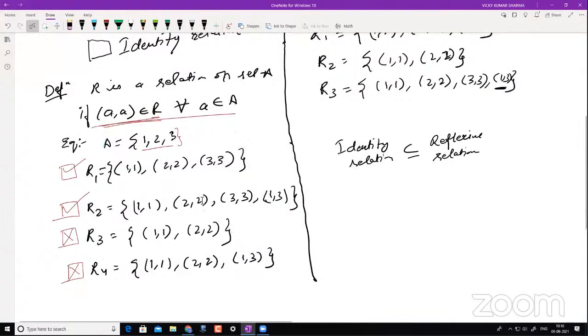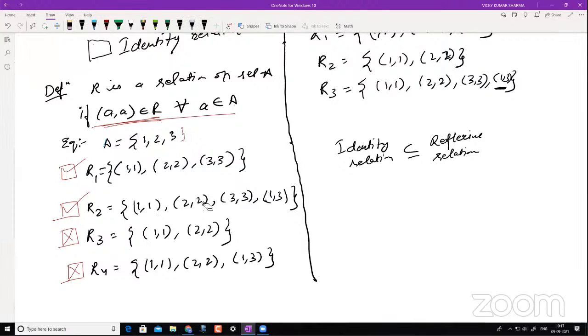Sir, I have a doubt. Can I ask? Yeah. Suppose this set A is equal to 1, 2, 3, and it belongs to real numbers. If the relation does not have all the elements in the reflexive order, then it will not be reflexive, right? Let's say this is 1, 2, 3, 4, 5 up to n. If R1 does not have all of 1, 1, 2, 2, 3, 3 till n, then it will not be reflexive. Exactly. Right, thank you. You got this concept. Yeah, you're welcome.